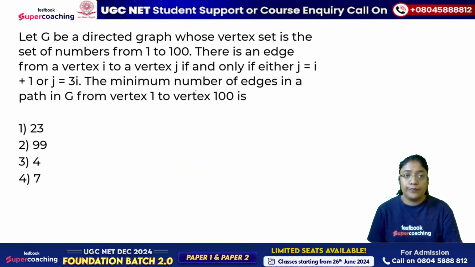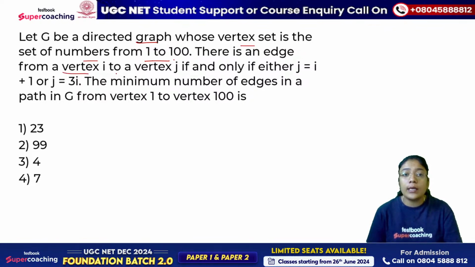Next question. Let G be a directed graph whose vertex set is the set of numbers from 1 to 100. You have a directed graph, and the vertices represent the numbers 1 to 100.